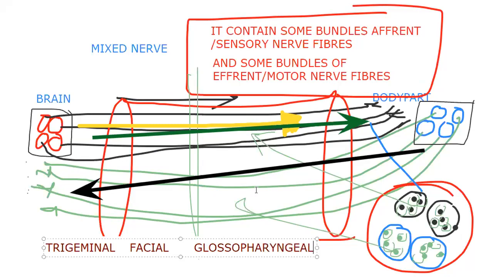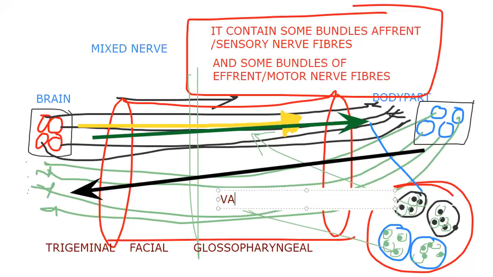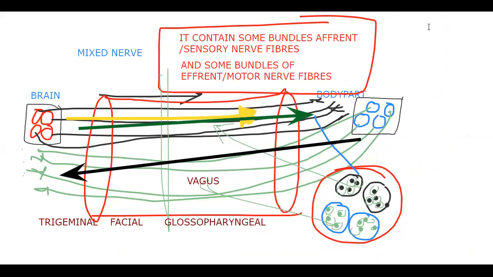Okay, so then the well-known vagus, you may know, number 10. The vagus arrangement is like this. That means it contains some sensory fibers and some motor nerve fibers. Very important, this is a basic you need to understand. If your previous knowledge overrides this, you still won't understand it. That means you didn't learn this before.